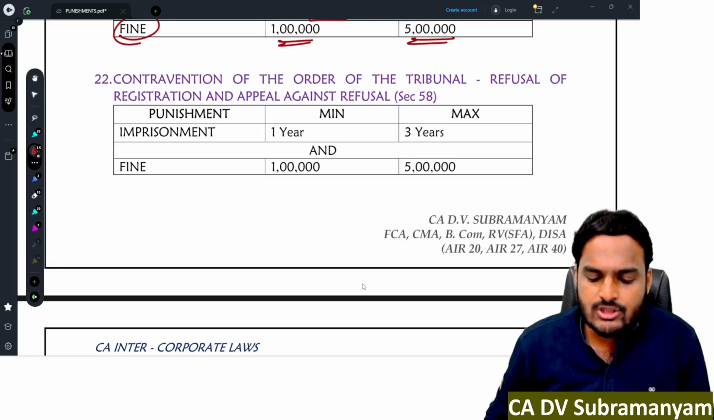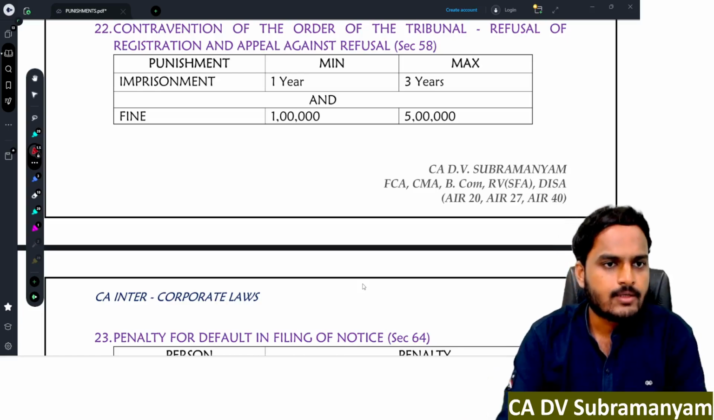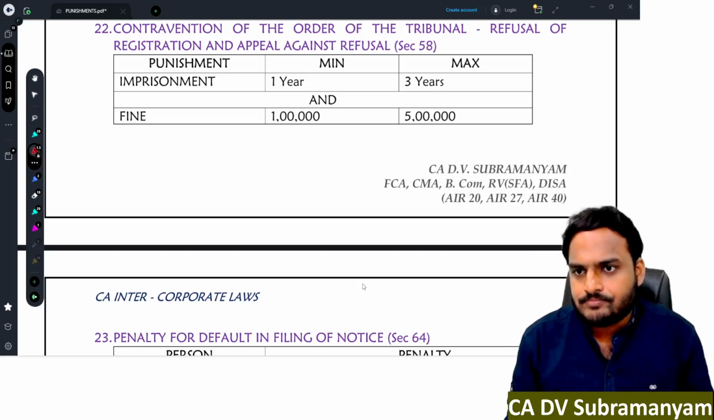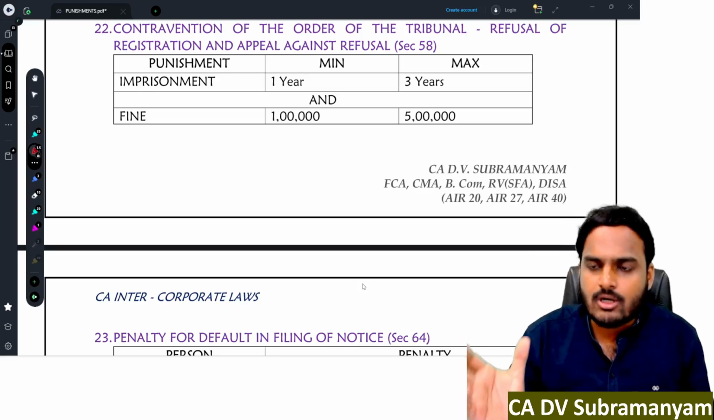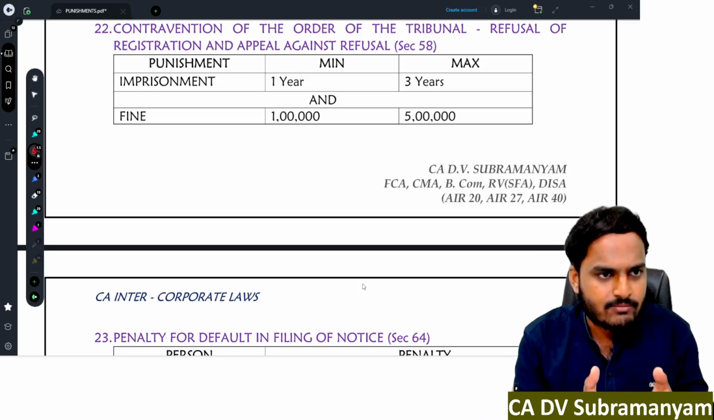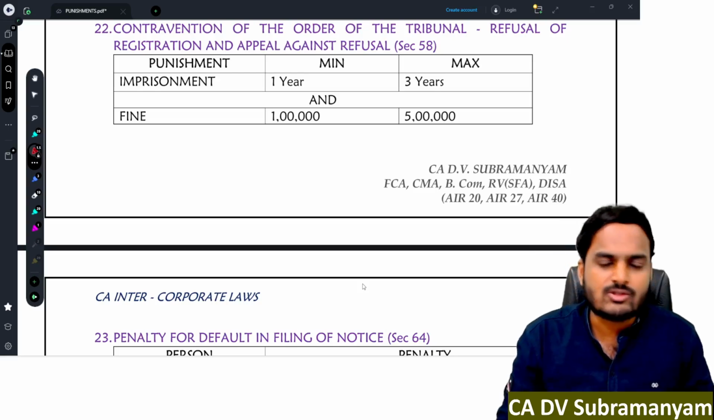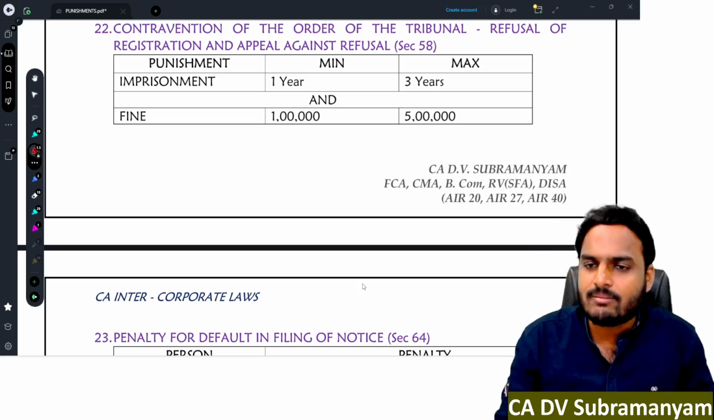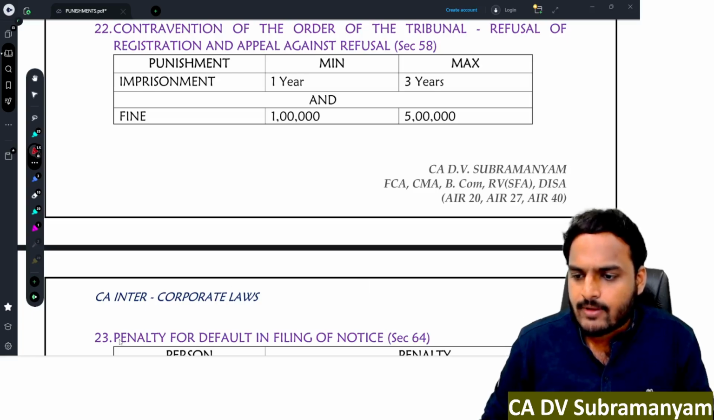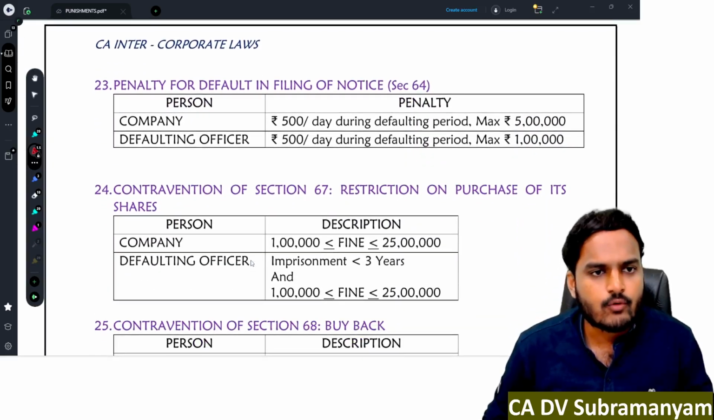Next one, contravention of the orders of the tribunal, refusal of registration and appeal against refusal. See, I submitted transfer documents to the company and the company is not registering the transfer. I went to the tribunal. The tribunal passed an order against the company: hey company, come on, register the transfer. And the person who is responsible to comply with the directions of the tribunal is not listening to the directions of the tribunal. He is not obeying the order of the tribunal. Then that person will get a punishment, imprisonment minimum 1 year, maximum 3 years, and fine minimum 1 lakh, maximum 5 lakh rupees.